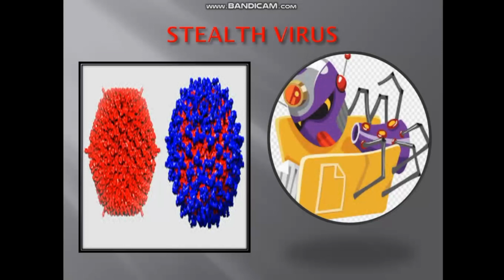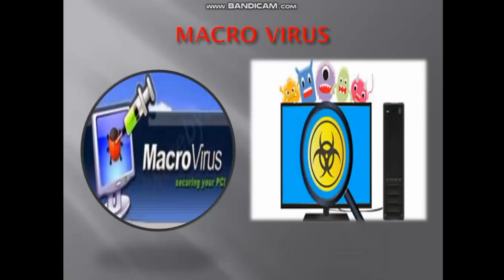Okay. Now the next is macro virus. The main target area of these viruses is the data files of our system. Means macro viruses basically infect our data files, okay? Whenever we work with applications like Microsoft Word files, MS Excel files, we save some important data in the shape of files. So the main purpose of macro virus is to harm our data files.